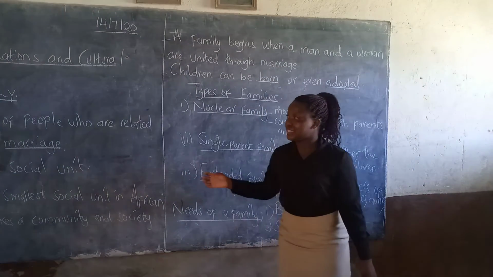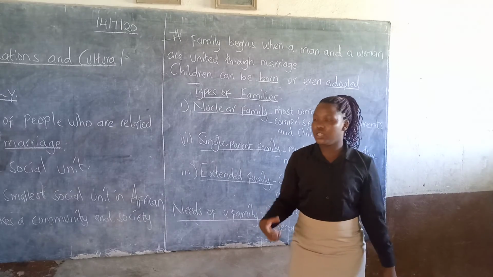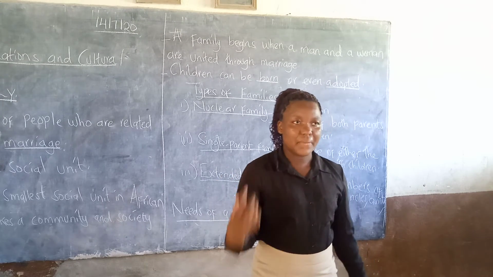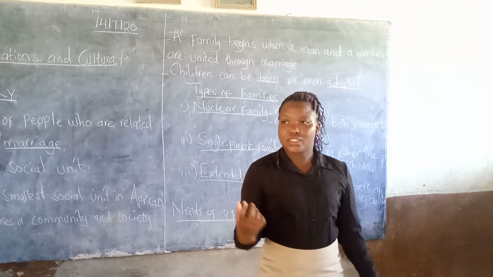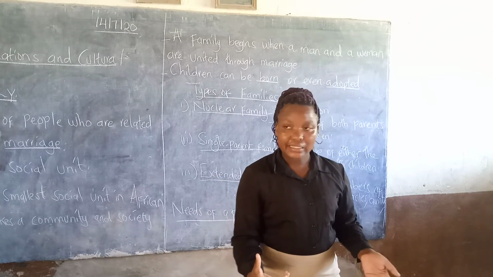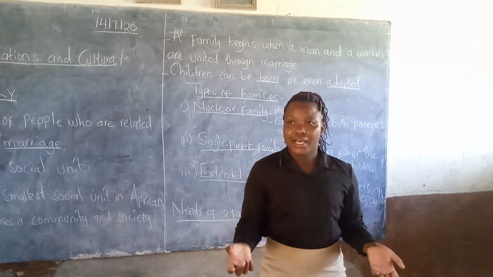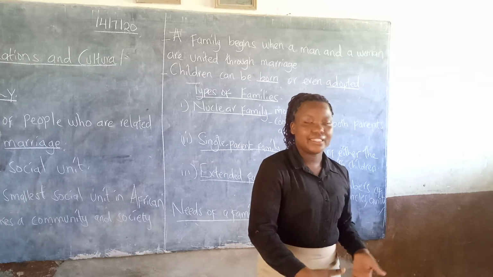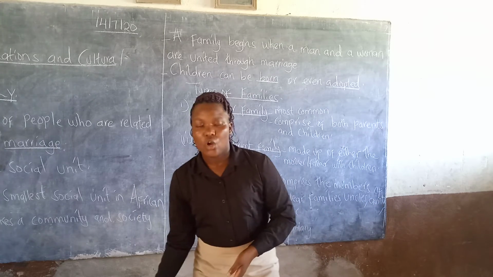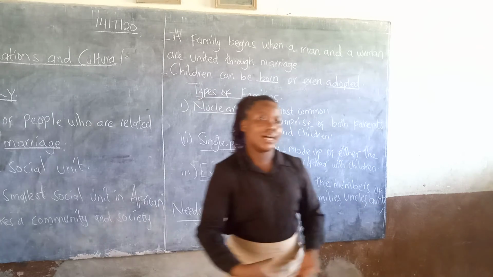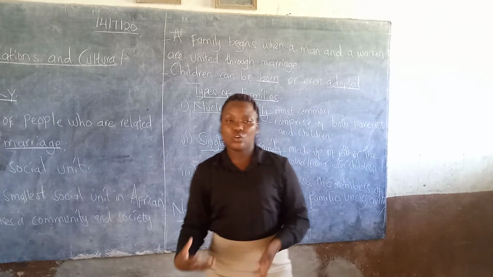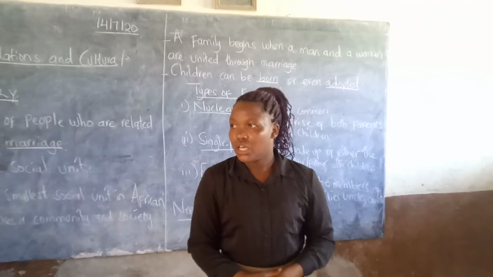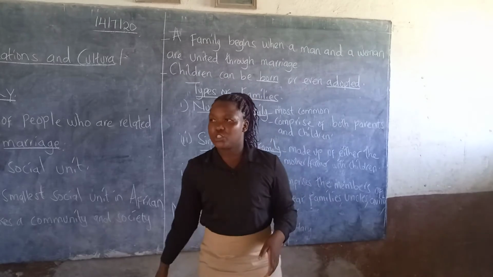When we meet next time, we are going to talk about the roles and responsibilities of family members. What you need to ask yourself is what family members are, and also their roles. For example, what is the role of a child in a family? What is the role of a father in a family? And what is the role of a mother in a family? When we meet, we talk about that.